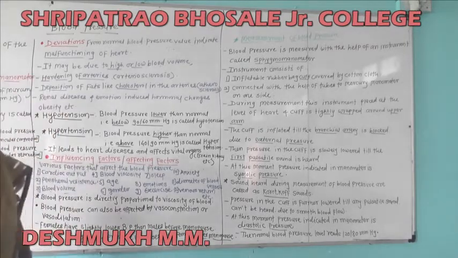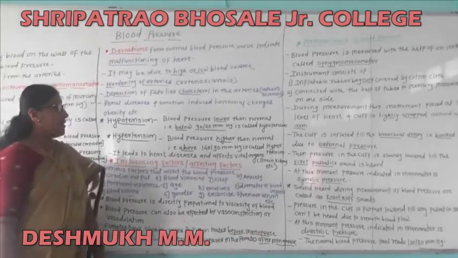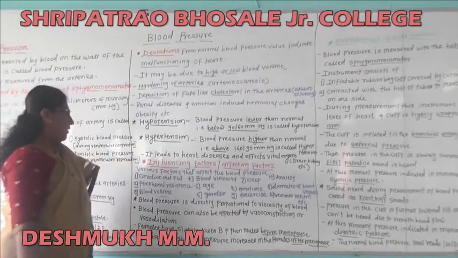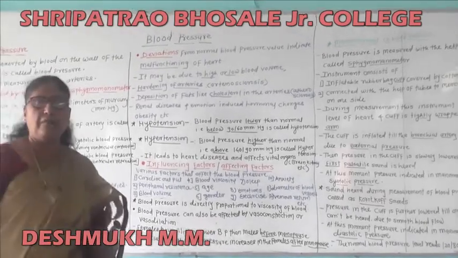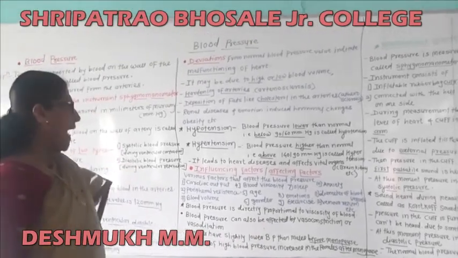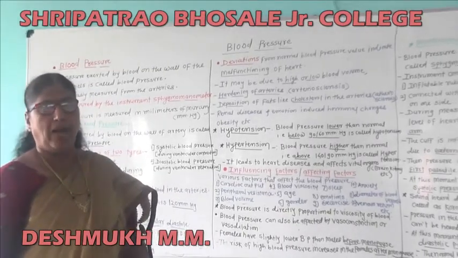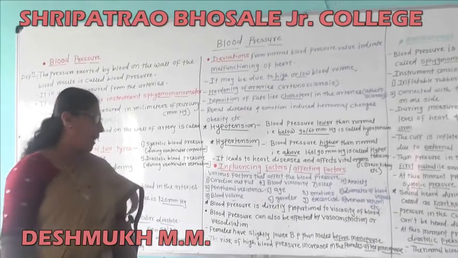Next factor, diameter of blood vessels, venous return, etc. Blood pressure is directly proportional to viscosity of blood.